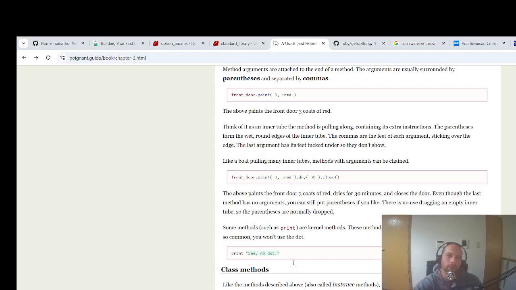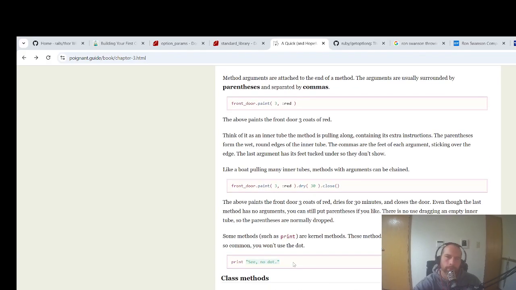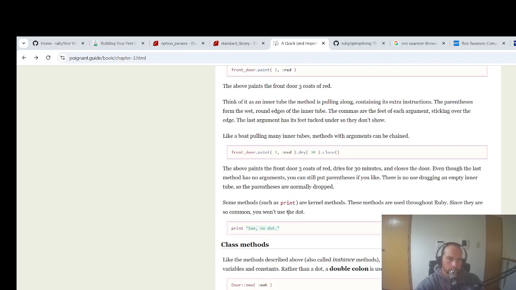Interesting way of putting that. So in this case, what are we talking about? I guess we're talking about the inner tube, as in you're kind of floating down the river type of inner tube. But all right, like pulling an inner tube, like pulling many inner tubes.